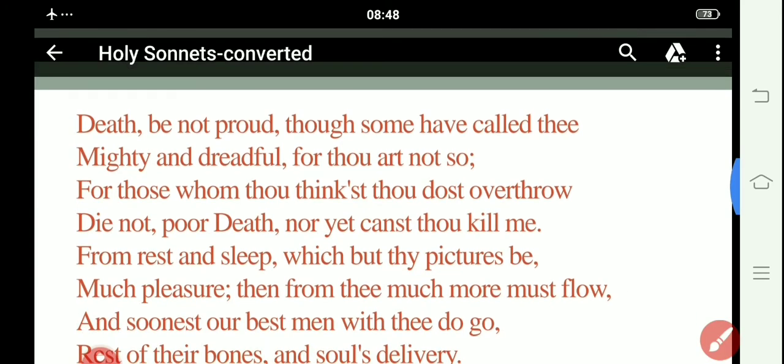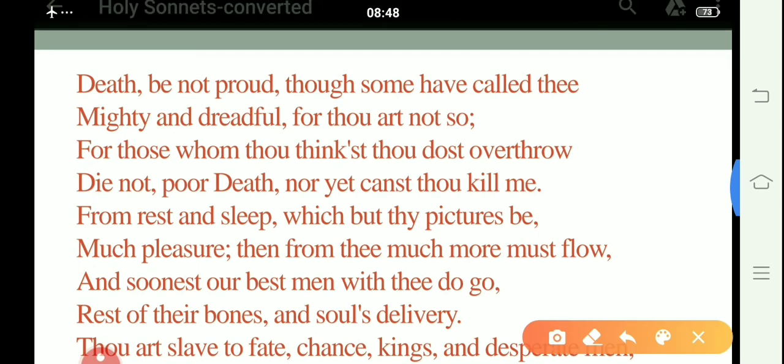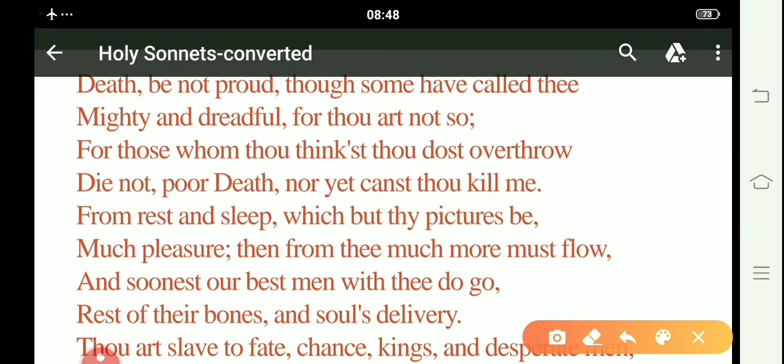There are only few people who go with the death. "Then from thee much more must flow, and soonest our best men with thee do." So most people, the adorable people and the good people, the best people, go with death, in fact. These kind of people who go with death, they don't reflect anything apart from resting of the body and the arrival of the soul into the afterlife.